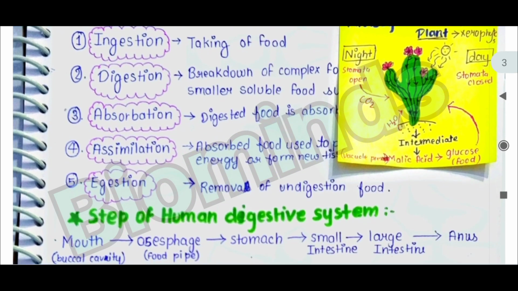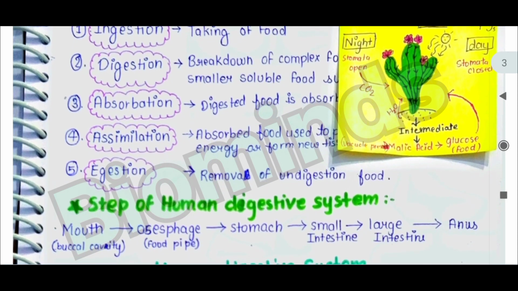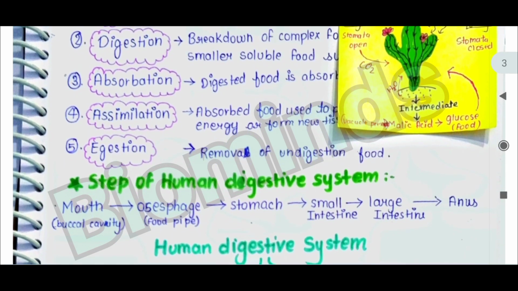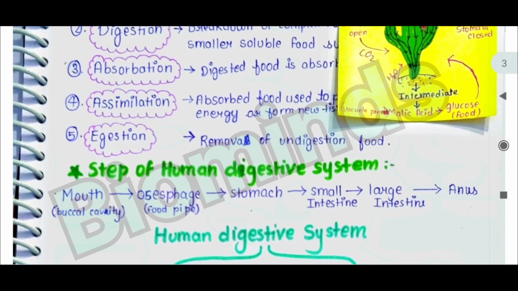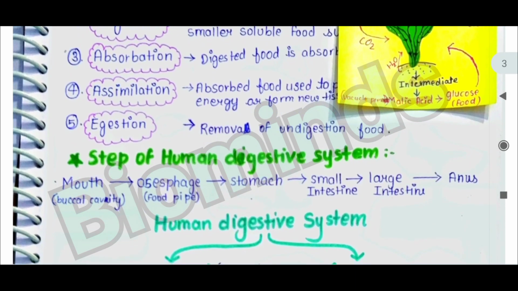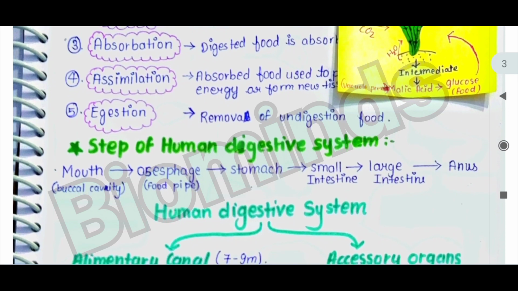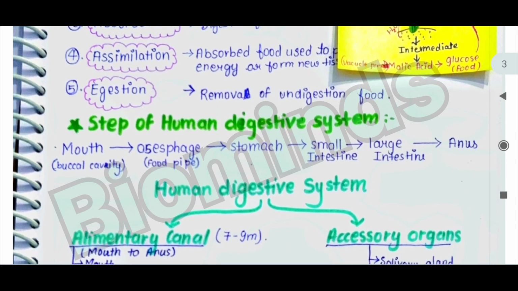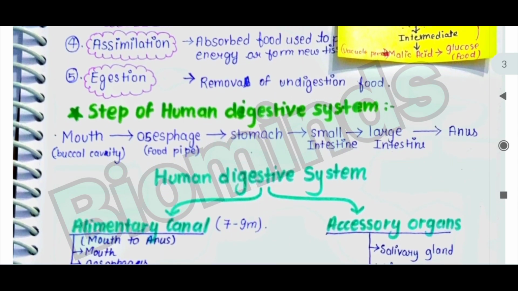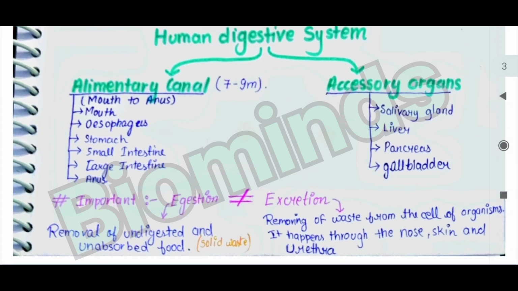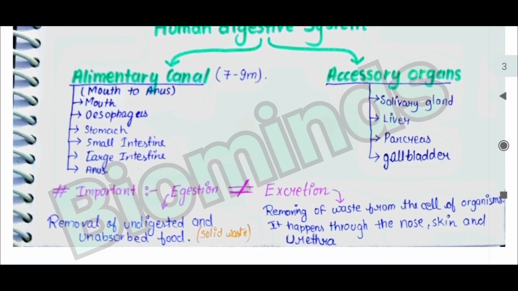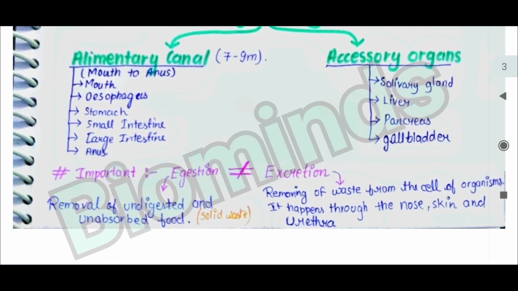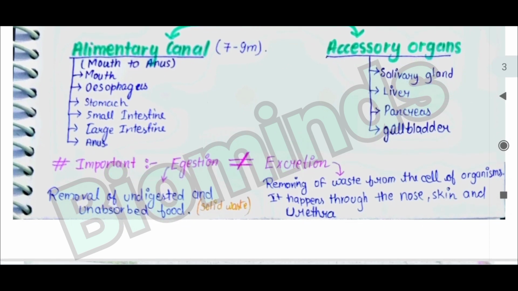The human digestive system comprises the alimentary canal and the accessory organs. The alimentary canal runs from mouth to anus, that is mouth, esophagus, stomach, small intestine, large intestine, and anus. The accessory organs are the salivary gland, liver, pancreas, and gallbladder. Egestion is not equal to excretion, because egestion is removal of undigested and unabsorbed food, but excretion is removing waste from the cells of the organism. It happens through the nose, skin, and the urethra.